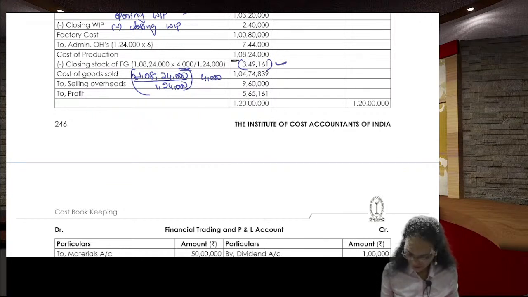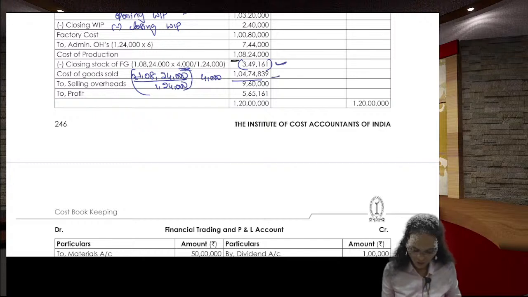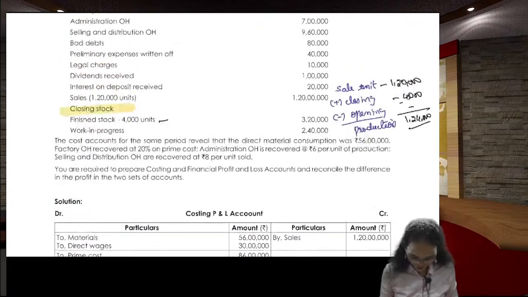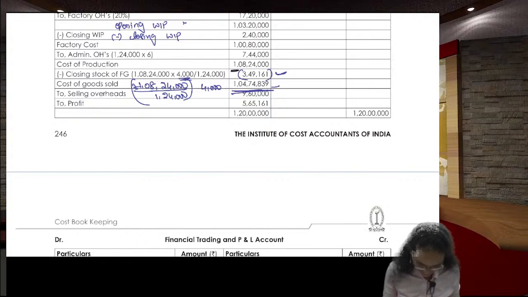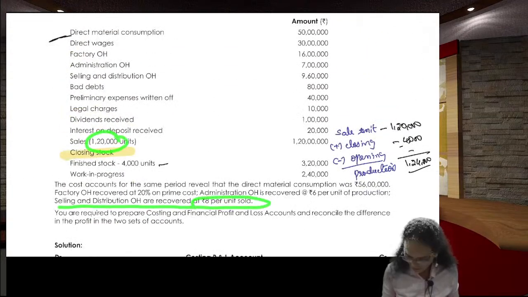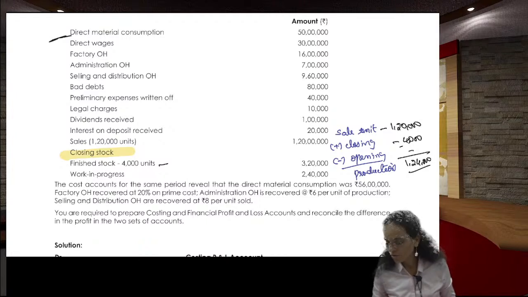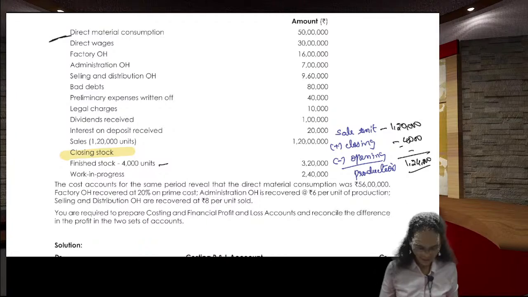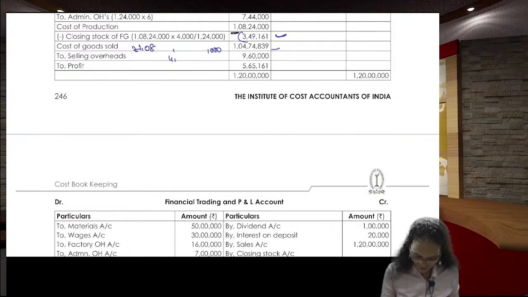That is nothing but 104,74,839 rupees is the cost of the goods sold. For this, you need to add the selling and distribution expenses. Selling and distribution overheads are recovered at 8 rupees per unit sold. How many units we sold? 1,20,000 units we sold. Per unit 8 rupees as selling and distribution. That is 9,60,000 rupees.